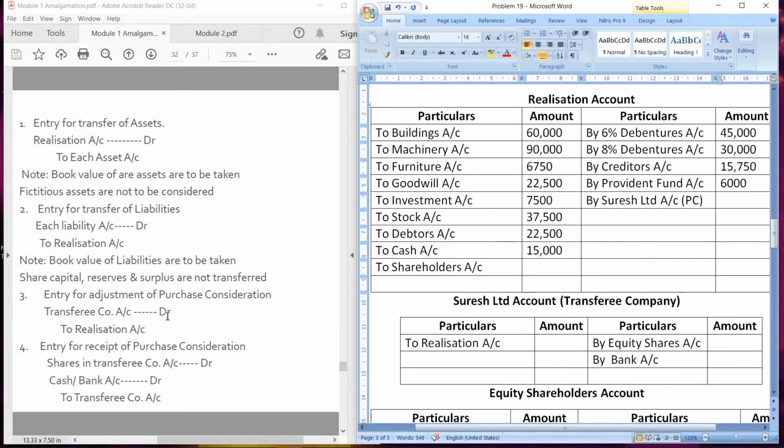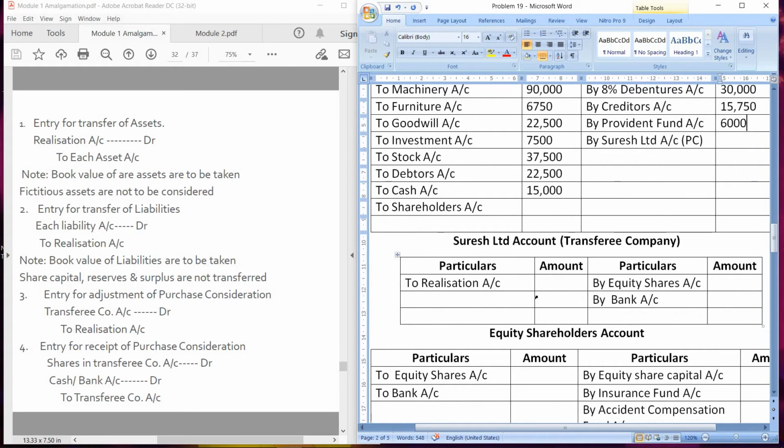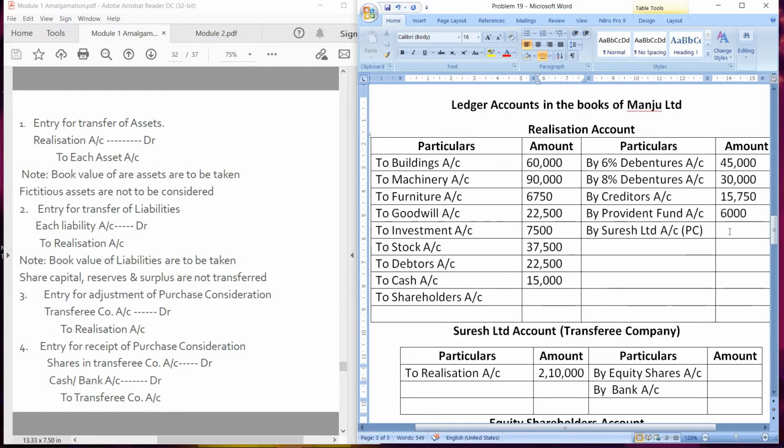Entry is transferee company account debit to realization account. So here we have transferee company account to realization account. Amount is the amount of purchase consideration. So amount of purchase consideration is 2,10,000. So we will take it here, 2,10,000. Same entry will be posted in realization account by Suresh Limited account. Amount of purchase consideration, that is 2,10,000.